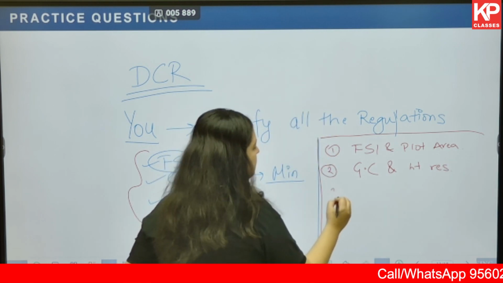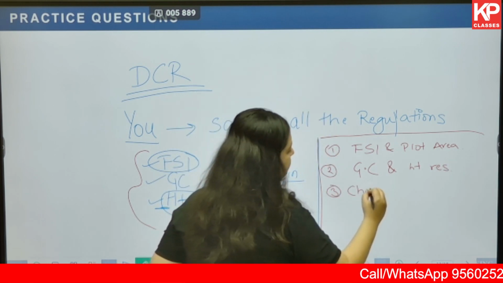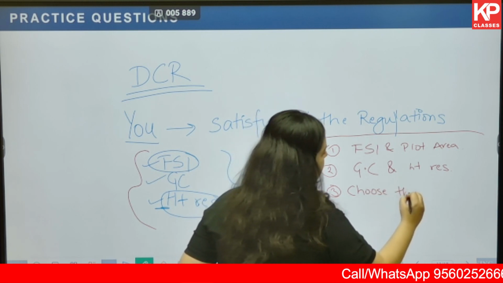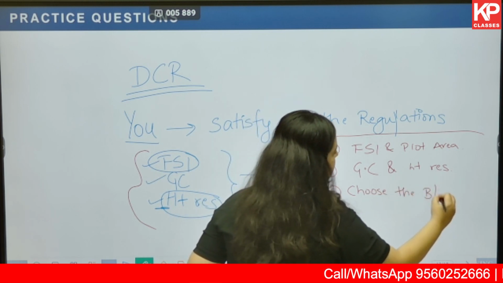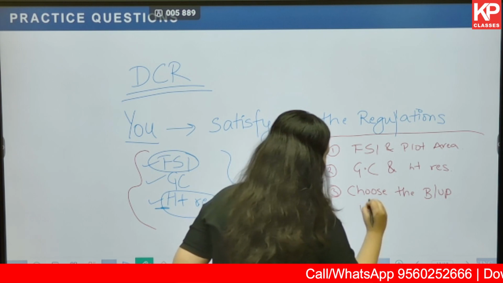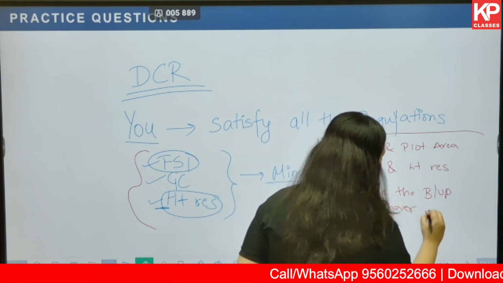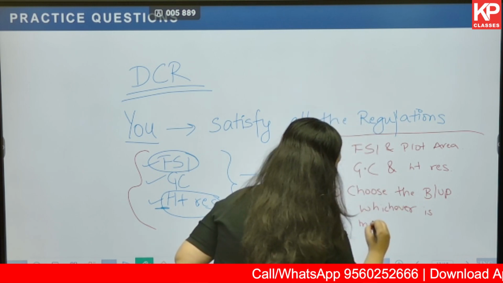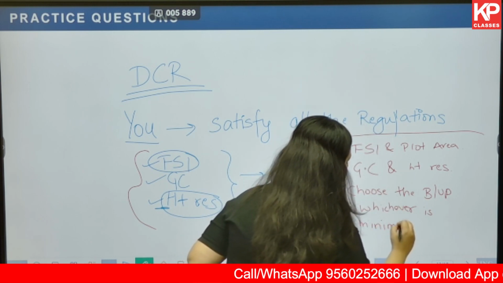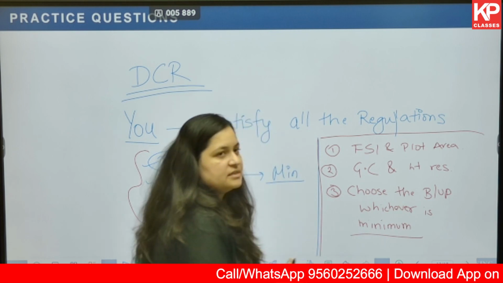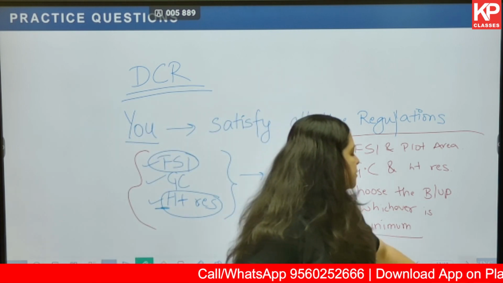Okay, next you choose the built up area whichever is minimum out of the two. Okay, this is how you solve these questions.